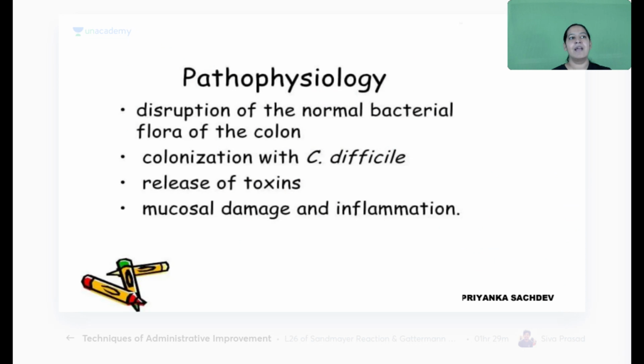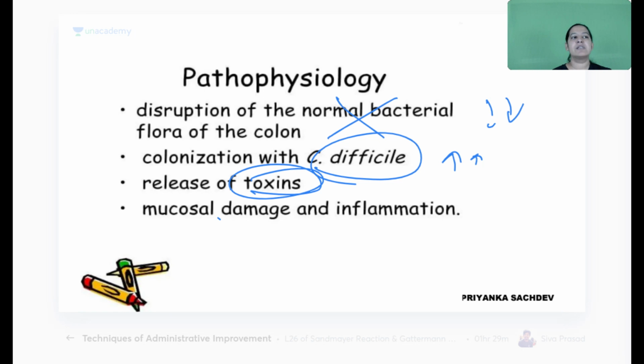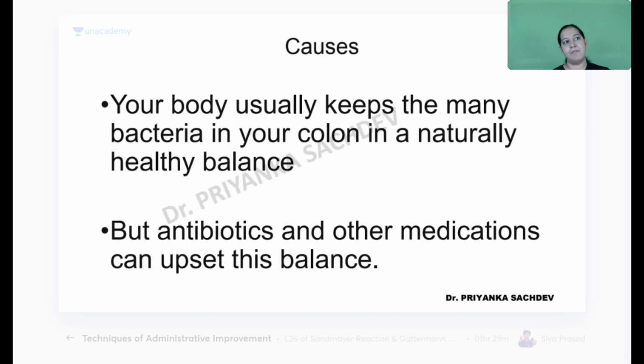So why is it happening? It is due to normal bacteria being disturbed and Clostridium difficile proliferating. Normal bacteria are decreasing, Clostridium difficile is increasing. It is producing toxin, which is causing mucosal damage in the colon and producing the membrane.